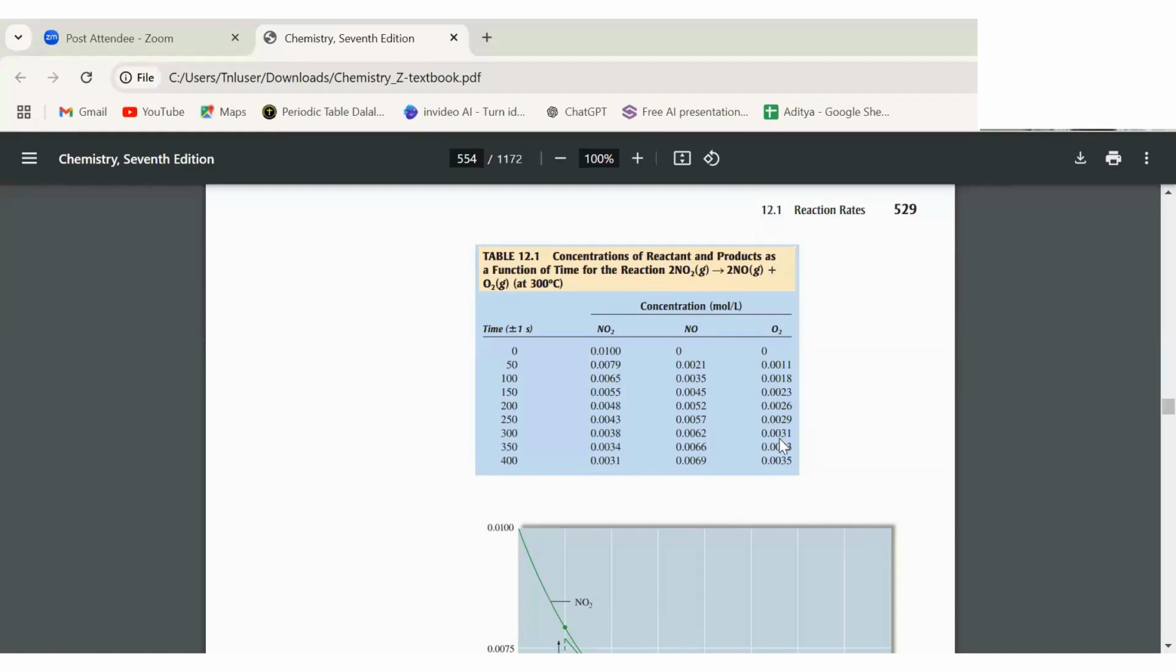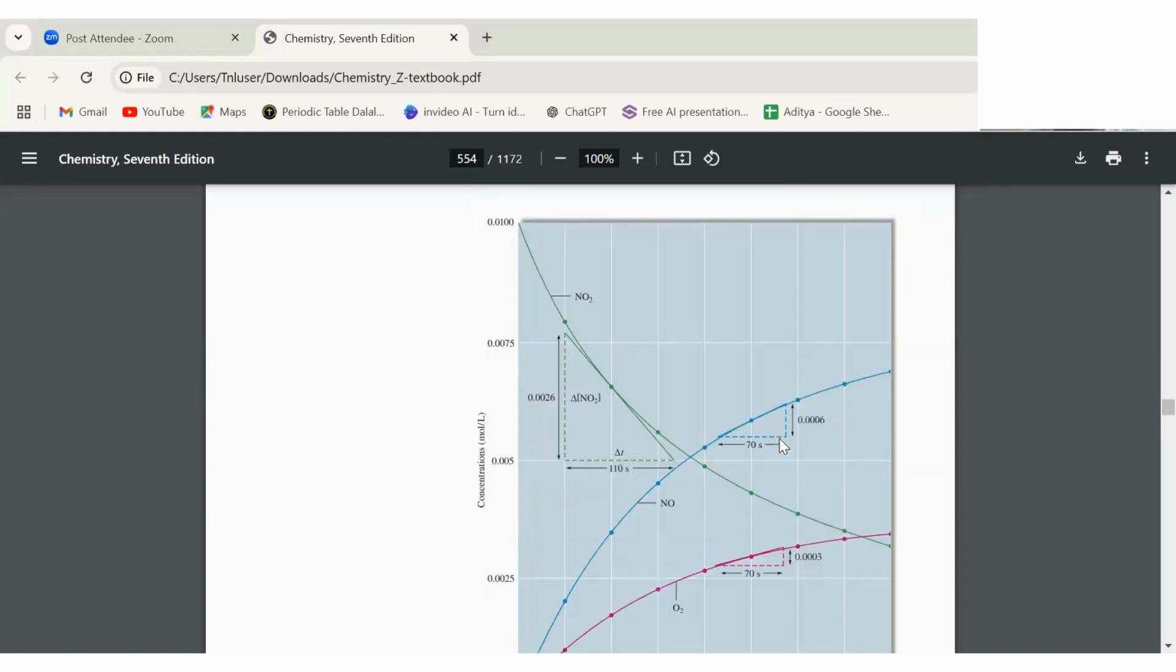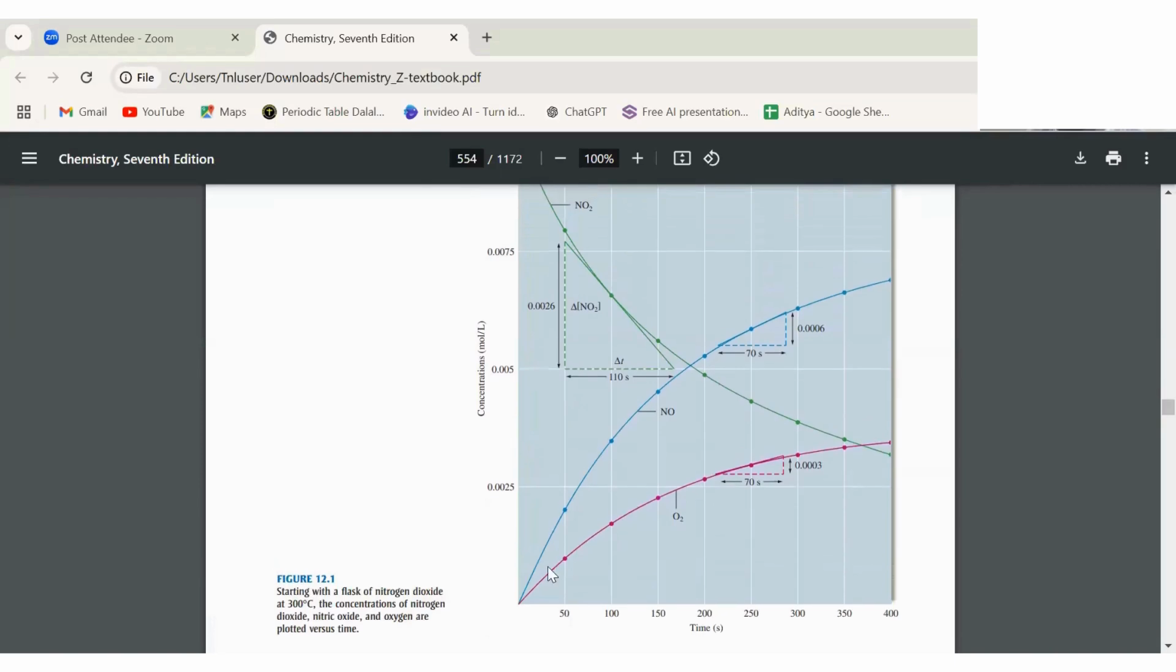You getting it? Yeah. Okay. NO concentration is always greater than O2. It is just data given to me and we are just making the graph of this. So NO concentration is always greater than O2. That's why the NO graph is to a greater extent than O2's graph. Okay, you got it? Yeah. Okay. Any doubt?